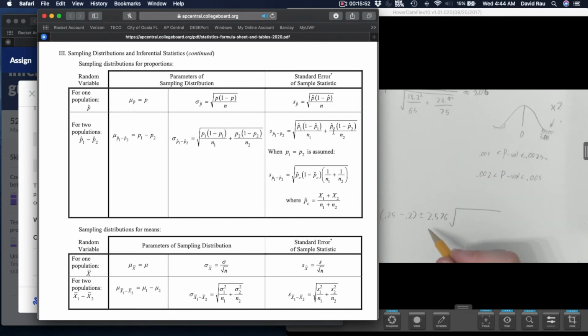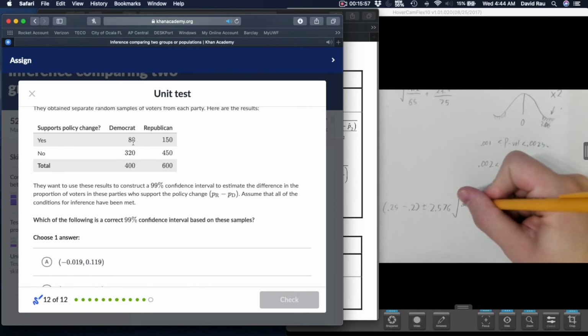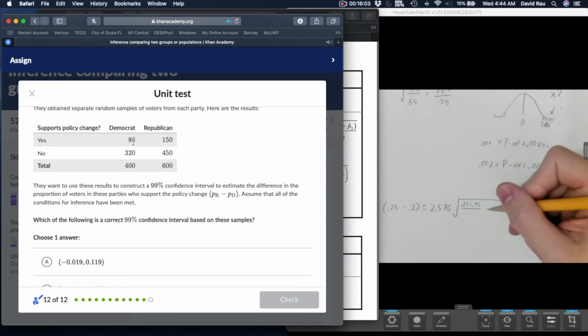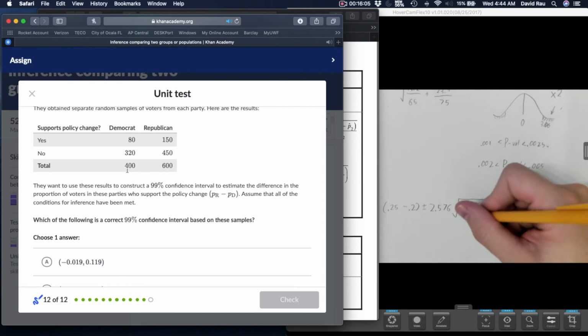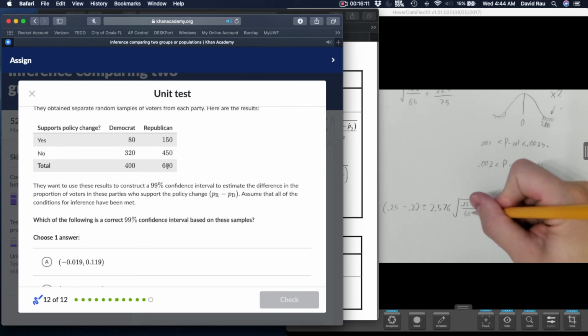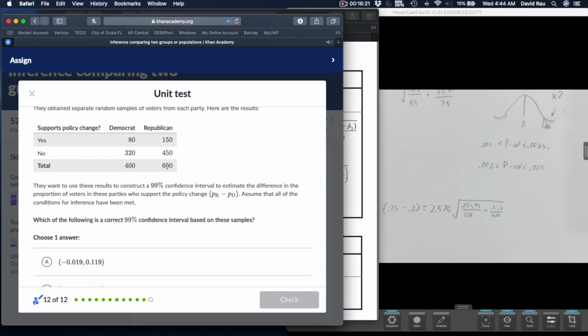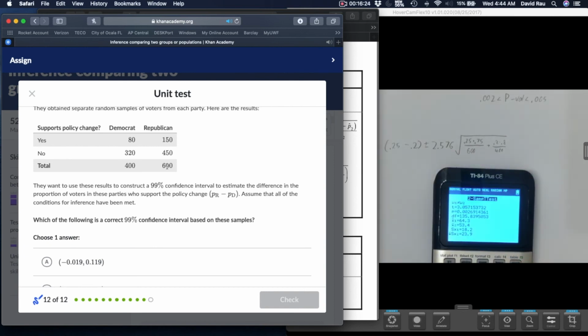So the way this is going to work is, well, we can see that the first one was 0.25. 0.25, or 1 minus that, is 0.75. Over the sample size that 0.25 came from, well, that was the 400. No, it wasn't. It was the 600. My bad. Be very careful. Then we have the 0.2. That difference from 1 is 0.8. And it was over the 400. So that's how we're going to find our interval, and we'll plug this into the calculator.